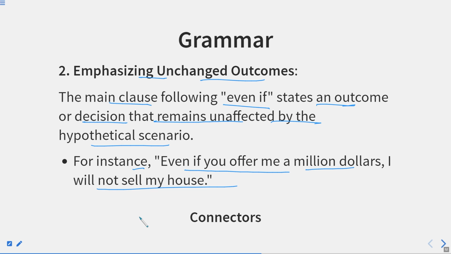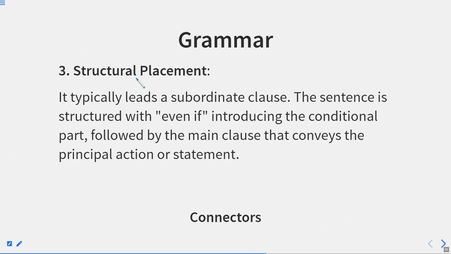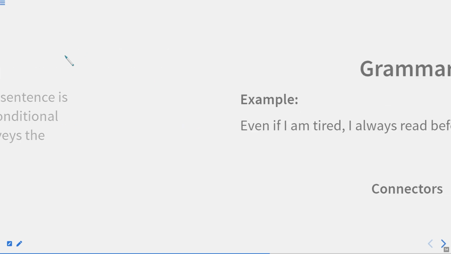So this is how we can use the connector even if. Now, structural placement. It typically leads a subordinate clause. The sentence is structured with even if introducing the conditional part, followed by the main clause that conveys the principal action or statement. Now let us move to the next one.